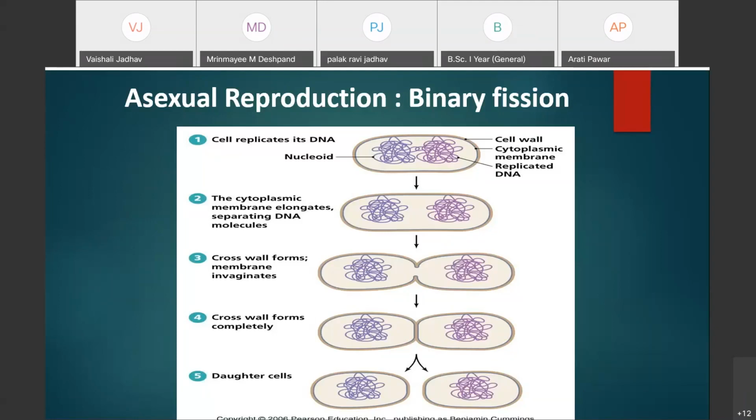As a large number of bacteria are formed, a large amount of waste is accumulated, and that is how the nutrient availability and the accumulated waste products of the daughter cells restrict their rapid growth.